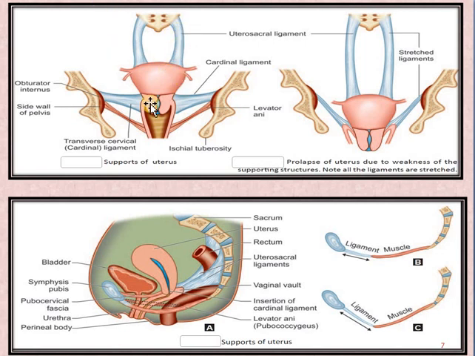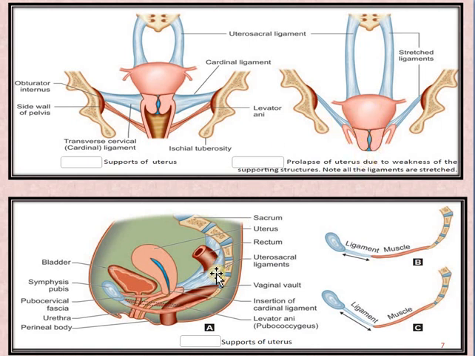Uterosacral ligament will be attaching uterus to the sacrum bone, and the cardinal ligament, or we also call this transcervical ligament or Mackenrodt's ligament. This is the cardinal ligament, transcervical ligament, because in a transverse or horizontal pattern it is attaching the uterus to the pelvic bone. So if there is loosening of this ligament, uterosacral ligament and cardinal ligament, here in this picture we can see these are stressed. Because of this loosening, weakness in this ligament, the uterus has been displaced downward.